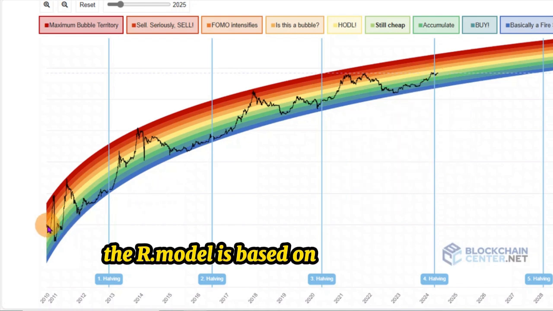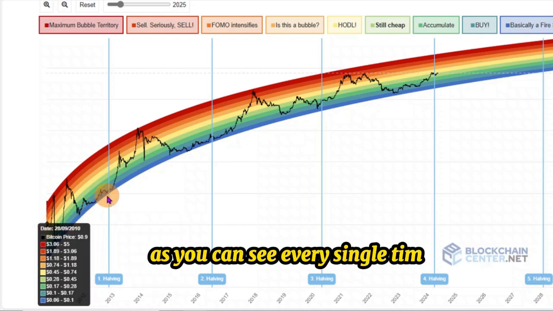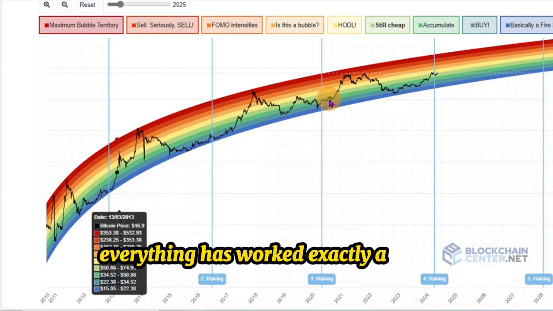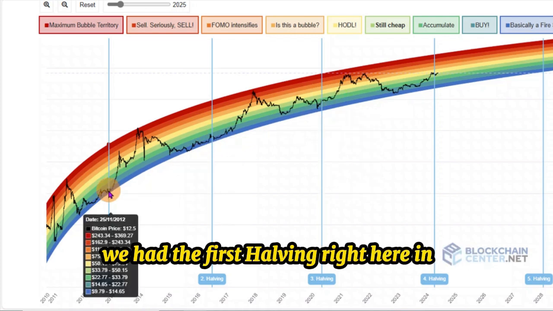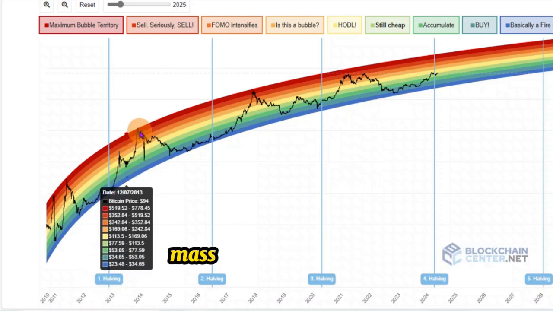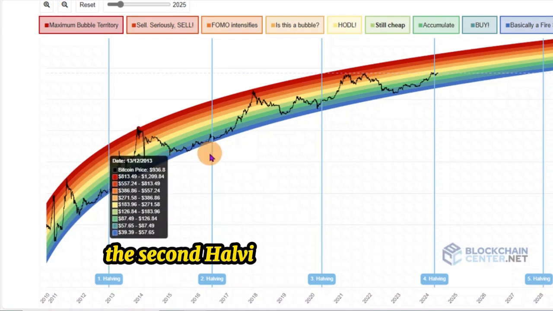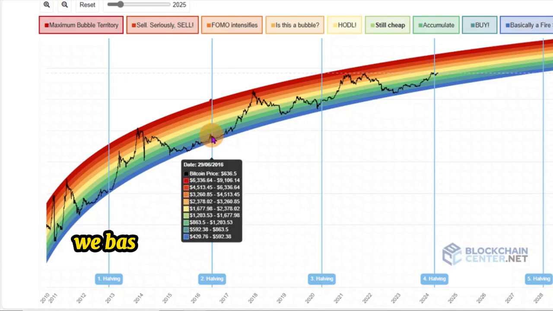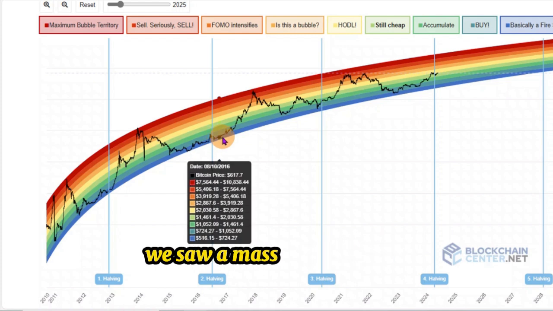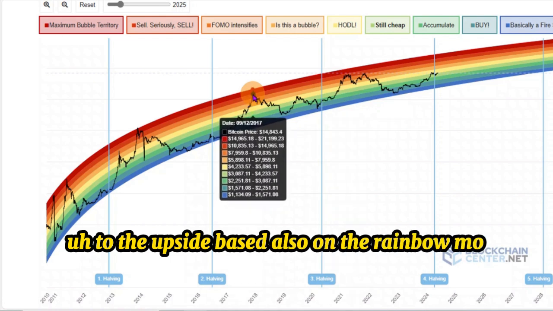The R model is based on the crypto market, which started exactly in 2010. And as you can see, every single time we had the halving based on the R model, everything has worked exactly as predicted. We had the first halving right here in 2012. We saw 2 months of consolidation before we saw this massive bull run exactly to the top of our rainbow model. The second halving, which we had in 2016, we basically had 3 months of sideways price action till the bottom, and we saw a massive push to the upside based also on the rainbow model.